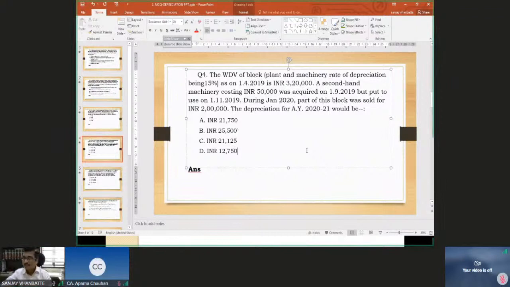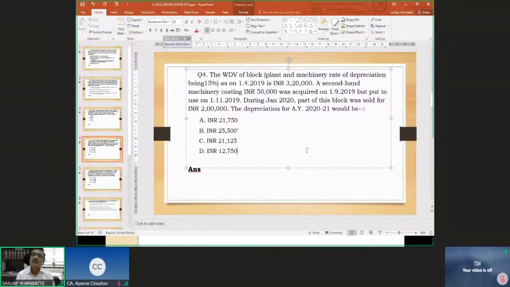Of this, 2 lakh rupees is the sale. So 1,20,000 rupees remains. 50,000 rupees is put to use for less than 180 days. So you will be able to get a deduction only of 7.5% of 50,000 rupees. So 7.5% of 50,000 rupees and 15% of 1,20,000 rupees. So 18,000 plus 3,750, that is 21,750 is the correct answer.